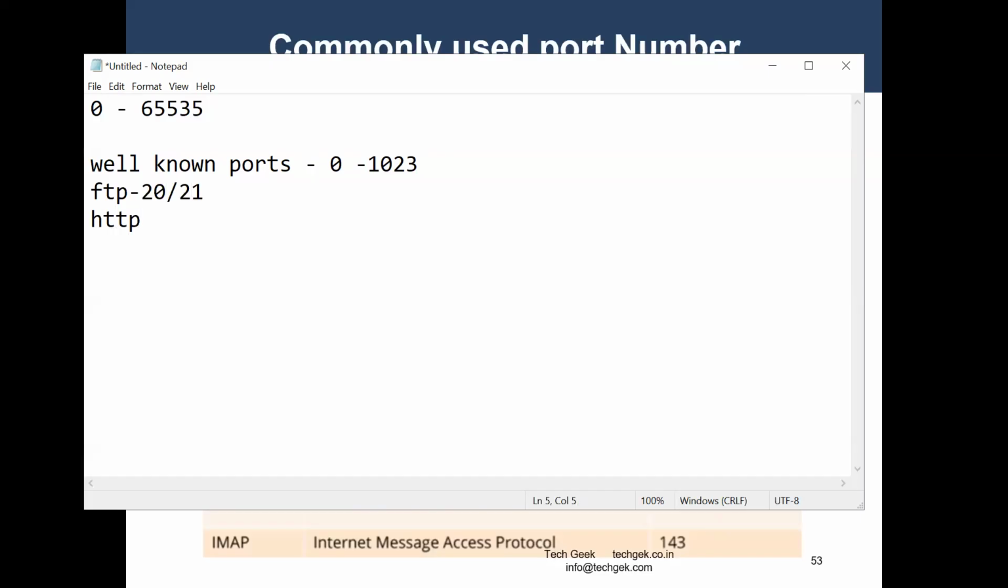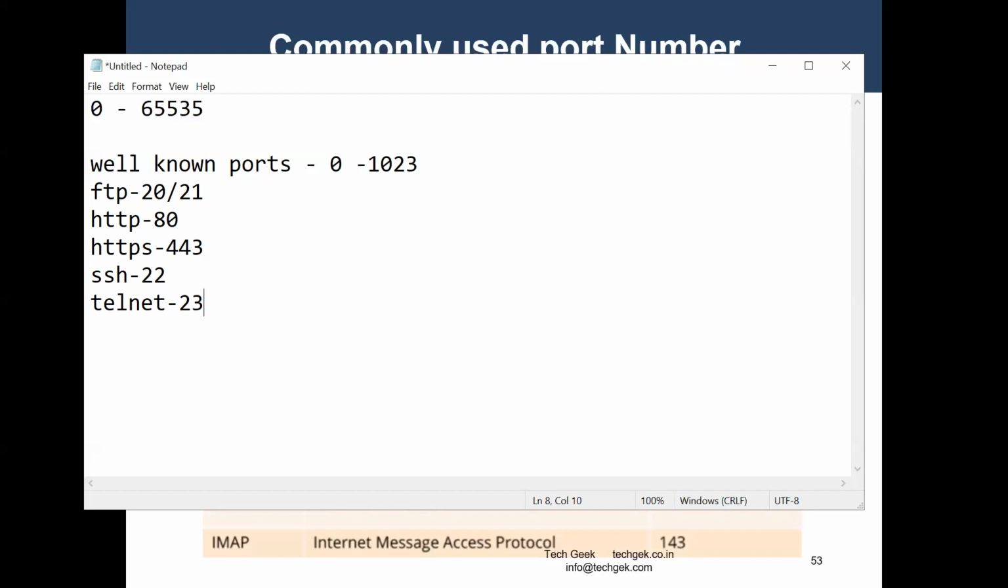HTTP works on port number 80. We have HTTPS, which works on port number 443. SSH works on port number 22. Telnet works on port number 23, and so on. There are several protocols with fixed ports when they communicate over the network.